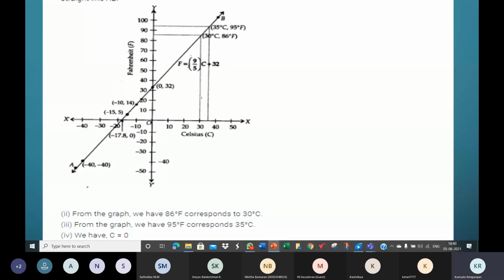Now the question is, if the temperature is 30 degrees Celsius, Celsius is along the x-axis, so 30 degrees Celsius here. What is the temperature in Fahrenheit? From 30 on the x-axis, we need to move up till we hit the graph line. Once you hit the graph line, at that point, go towards the y-axis and read the value of that point on the y-axis.